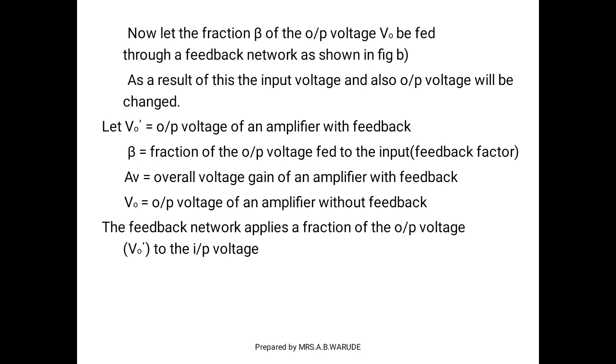It is also called the feedback factor. V0 is the output voltage of an amplifier without feedback. V0 dash is the output voltage of an amplifier with feedback, and AV is the overall voltage gain of an amplifier with feedback.